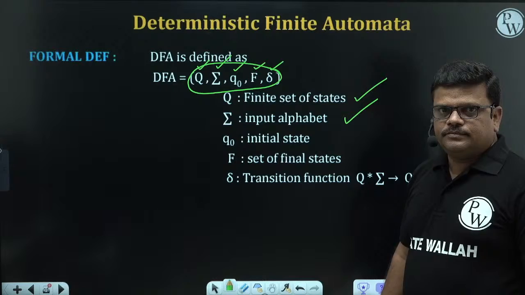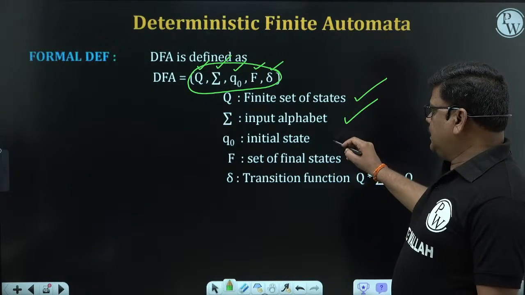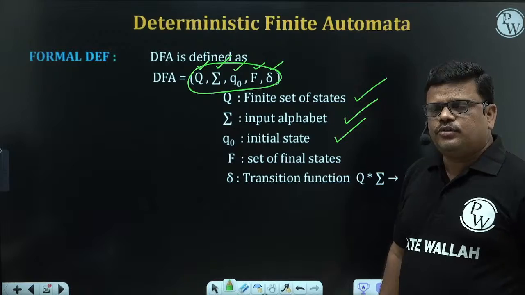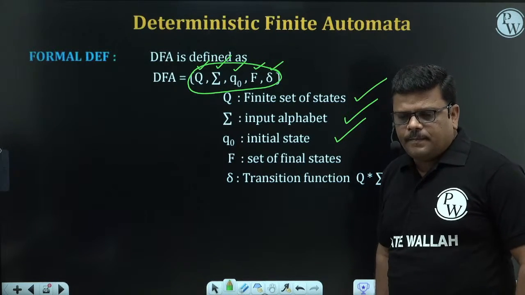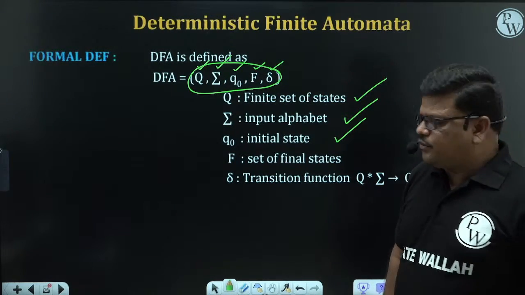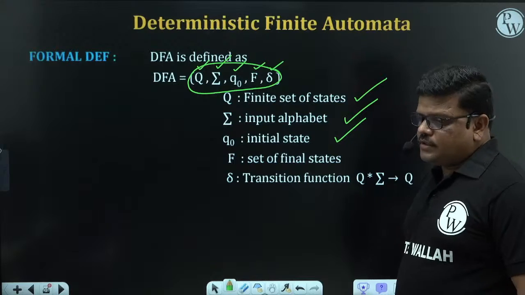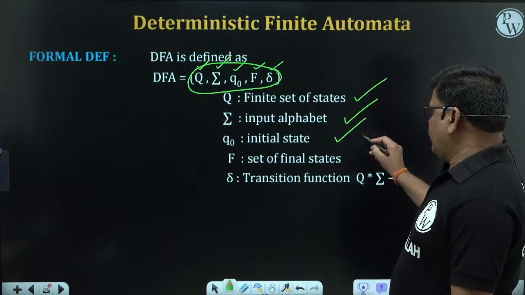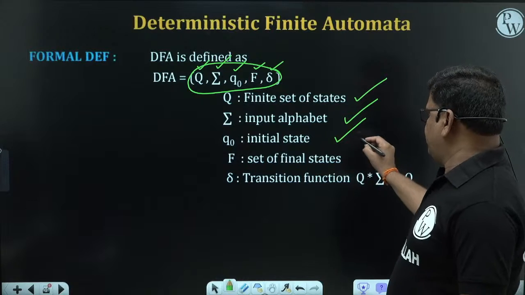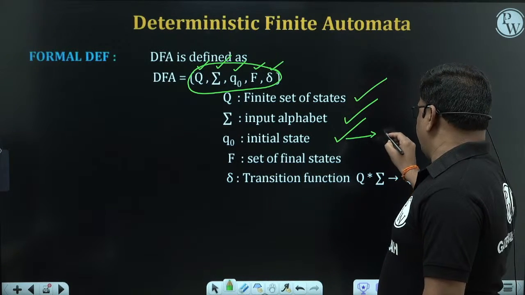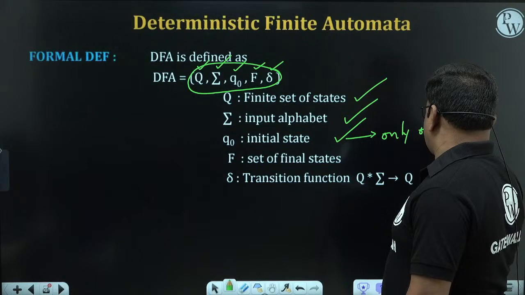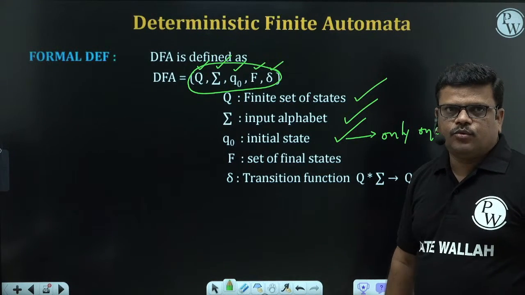Third one is the initial state. How many initial states are possible in a DFA? The initial state should always be 1. Only 1. This Q0 is the only 1 initial state.